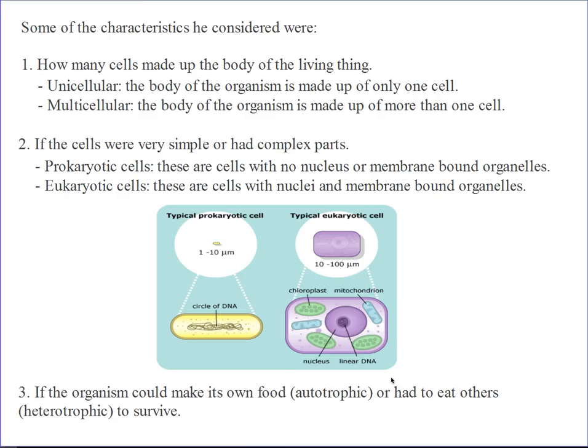So the first thing he looked at was how many cells there are. The second thing is, are the cells complex or are they very simple? The third thing was if the organism could make its own food or had to eat others to survive. Plants make their own food, animals eat other plants and other animals to survive.